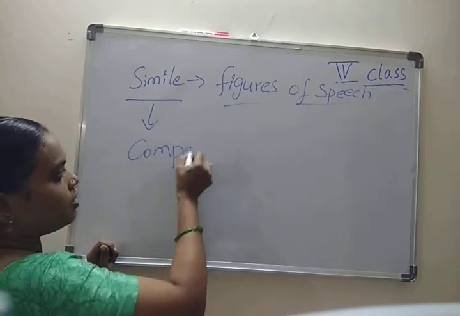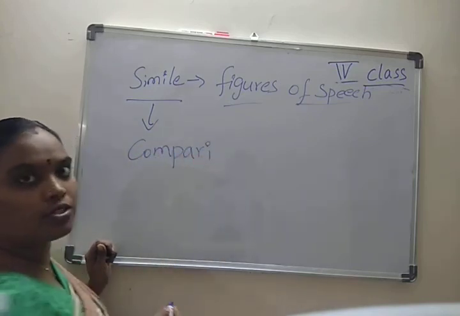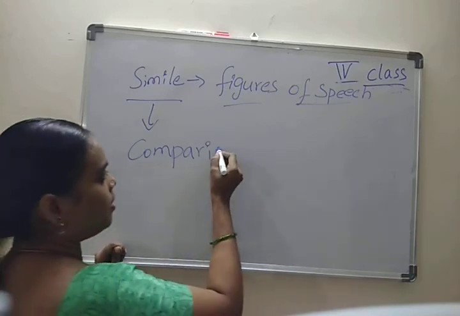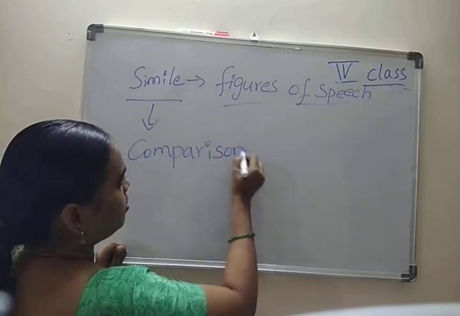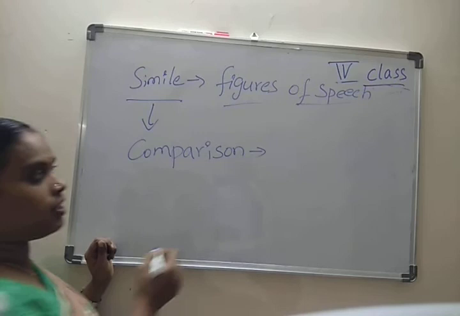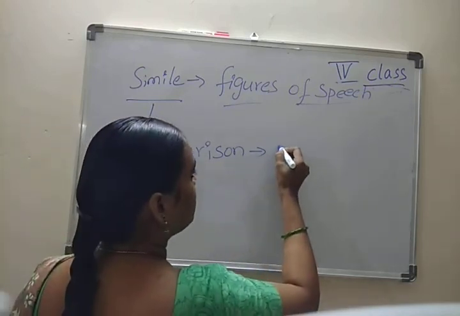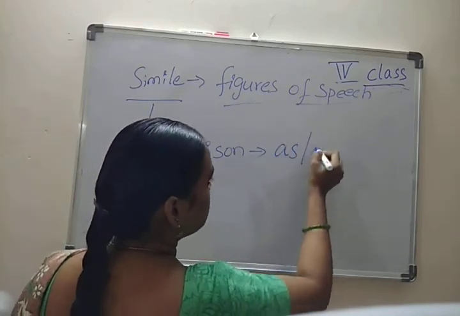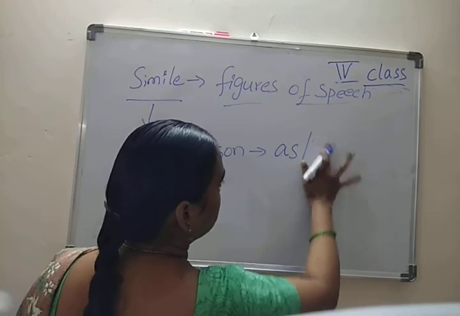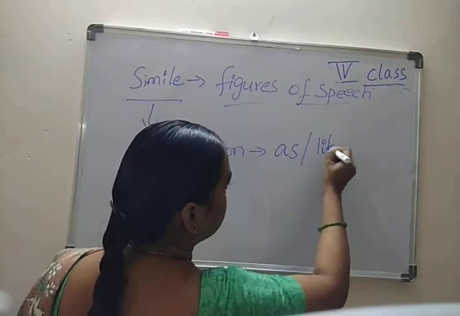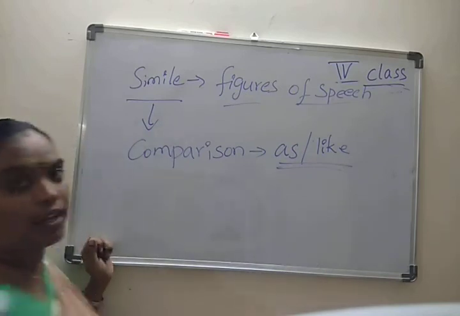We are using two things to compare. For that comparison, what do we have to use? Use as or like. These words you can use for comparison.